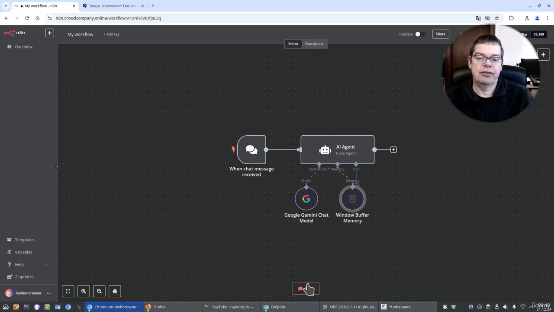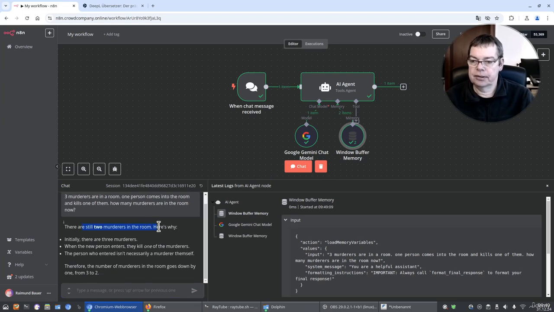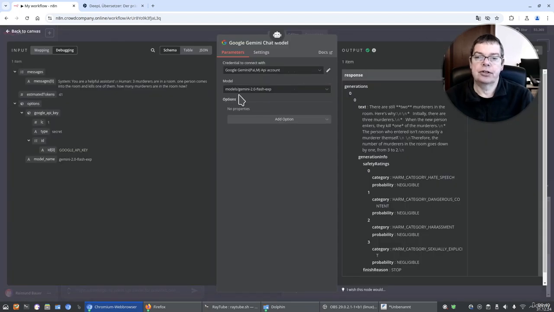So let's save that, click on chat, and I have a question that is used by Matthew Berman all the time. 3 murderers are in a room. One person comes into the room and kills one of them. How many murderers are in the room now? So this is the regular model, and this is the answer. It says there are still 2 murderers in the room, and here is the final answer. The number of murderers in the room goes down from 3 to 2. Well, this was the Gemini 2 experimental model.